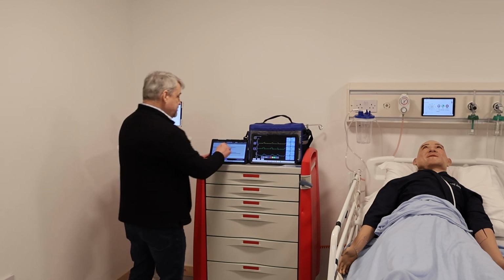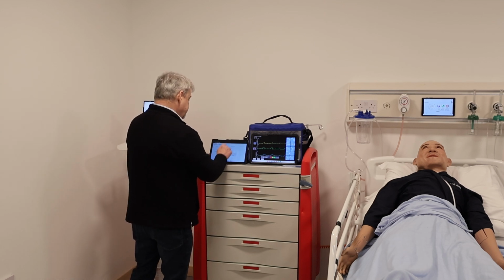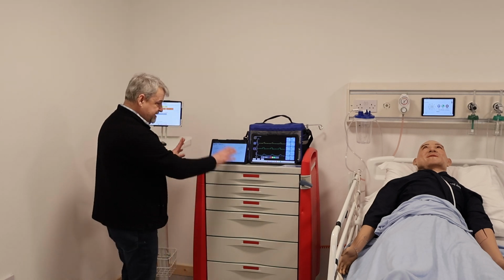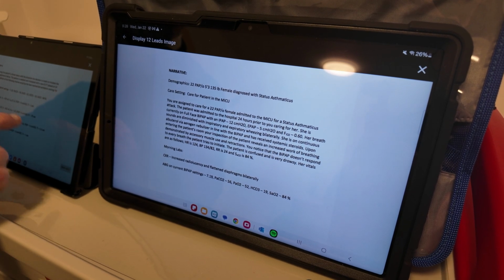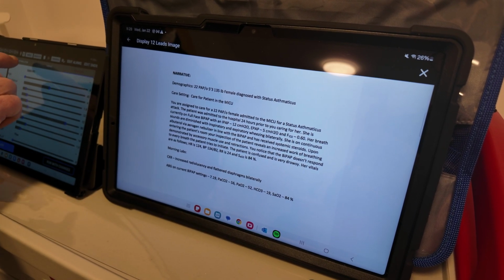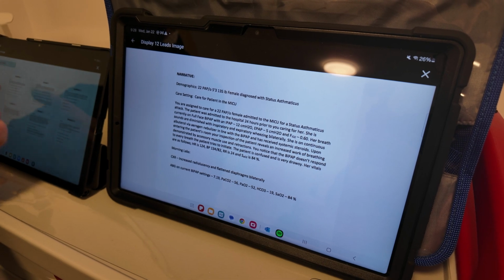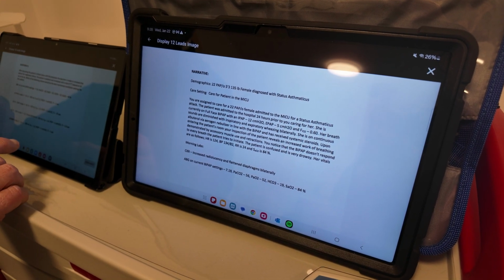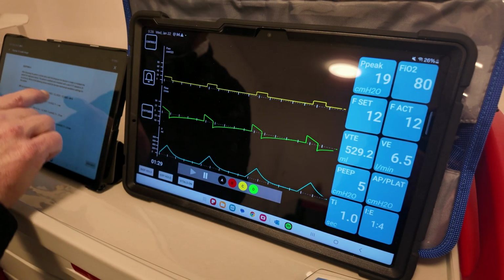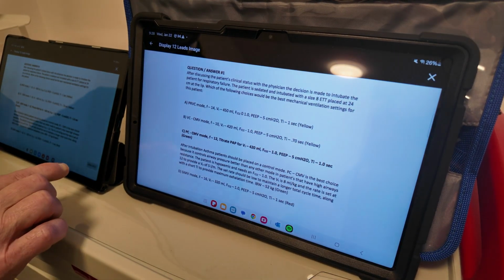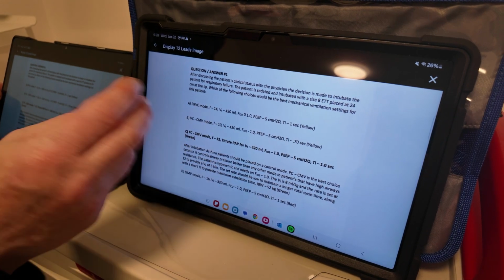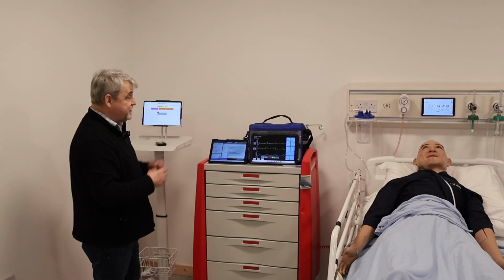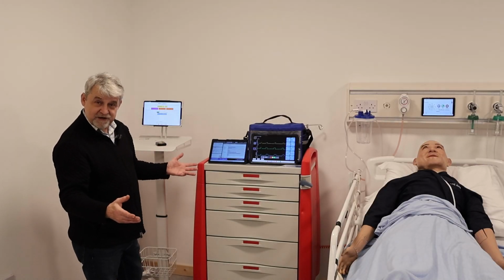So we operate this one through different scenarios, and this comes with a comprehensive instructor's manual, but basically the scenarios, question, answer. We send media over to the student. The students can see what the problem they're dealing with, and then after that we are going to send them a question. So here is the question to the students, and then they can go from there. So that's a quick look at the mechanical ventilator.